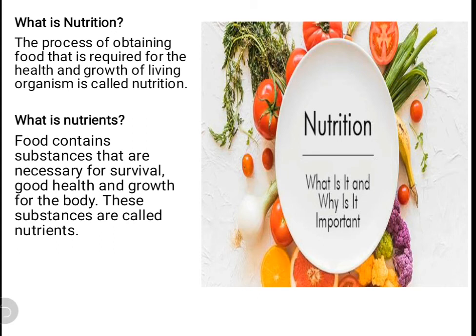Food contains substances. In food, there are some substances that are necessary for survival, good health, and growth of the body. These substances are called nutrients. So, what is nutrition and what are nutrients? Nutrition is the process by which we get that thing from the food, and nutrients are the inbuilt things in the food. And all foods don't have the same nutrients. Some foods have different nutrients, and we can also divide the nutrients into several categories.